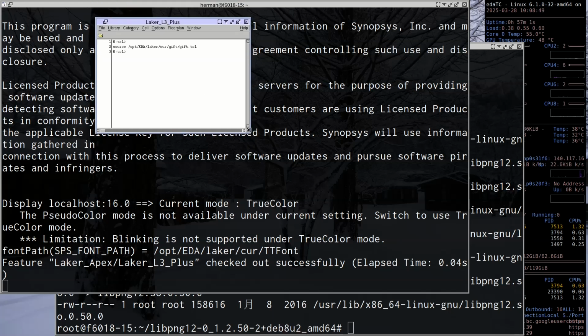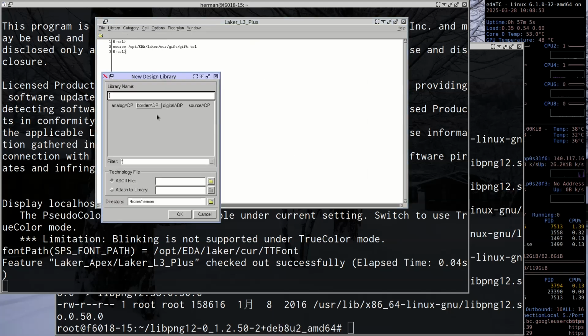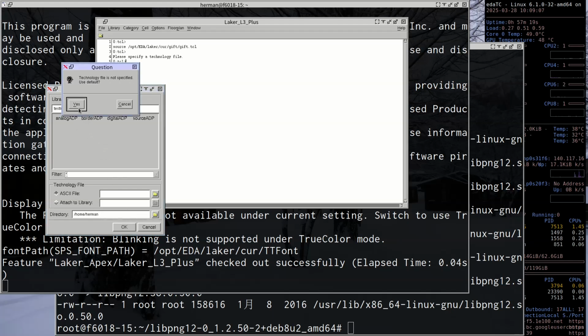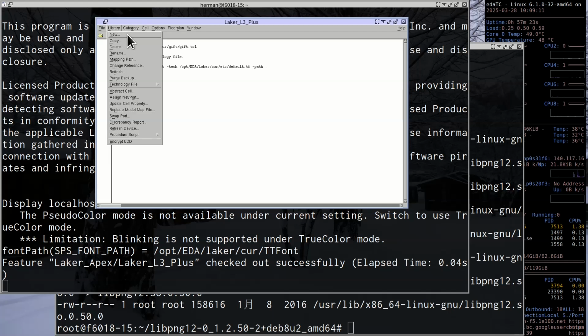And if you take a look at this, you can use library new, and you can create a new library, for example, testlib, and I don't have a technology file. I just press OK.